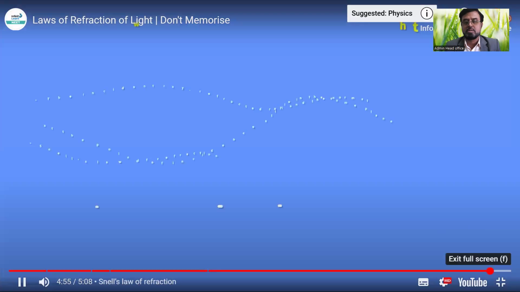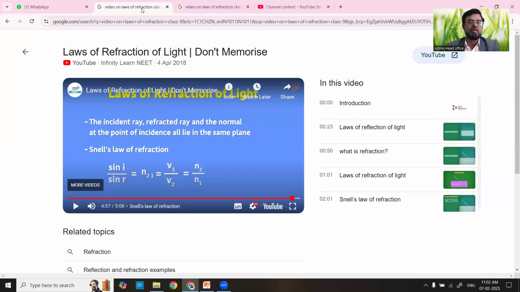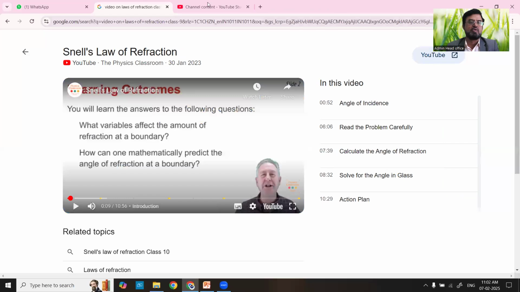So these were the two laws of refraction of light. There are two laws here. One is that the incident ray, refracted ray and normal lie on the same plane. And the second one is that the ratio of the sine of the angle of incidence to the sine of the angle of refraction is equal to the ratio of the speeds of light, as well as the ratio of refractive indices. So these are called the laws of refraction. That is today's topic. One more small video is there to complete that before going for further explanation.